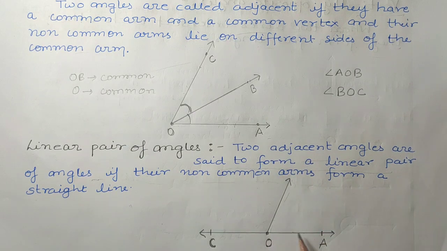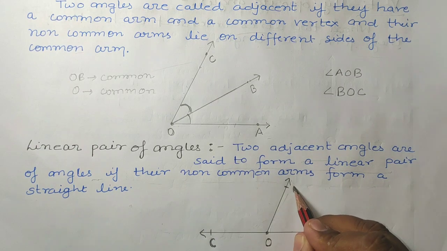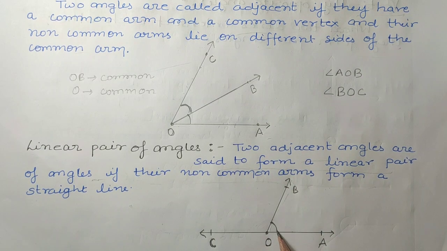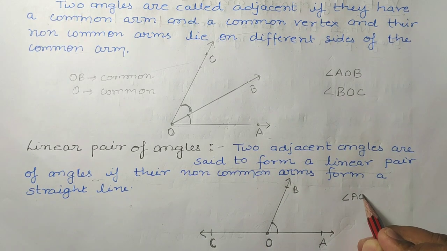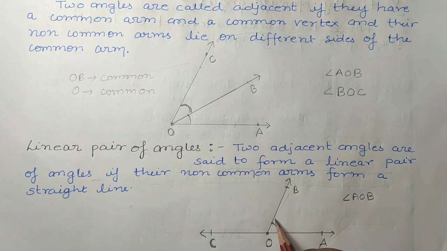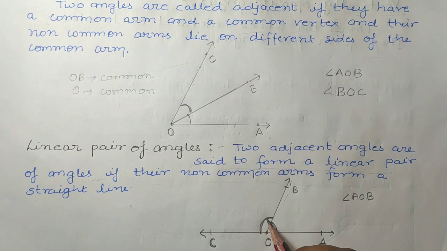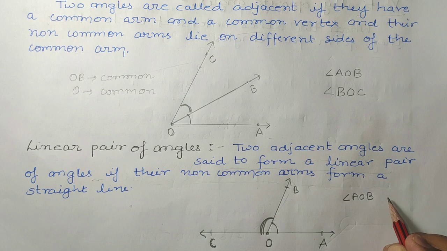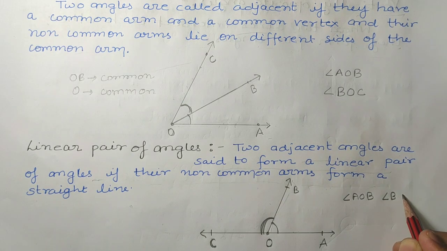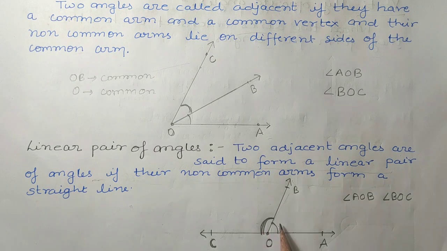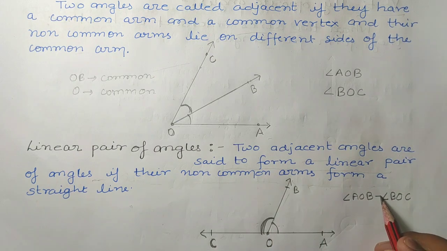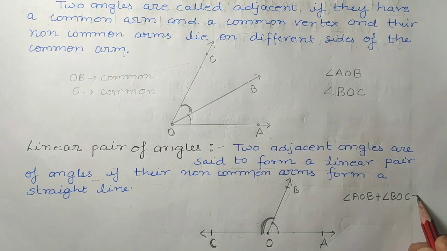So these type of angles, here you can see angle AOB and angle BOC. If you add these two, what should you get?